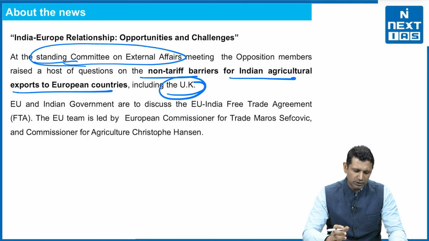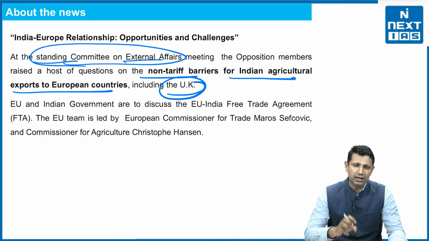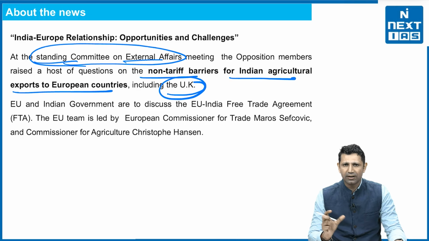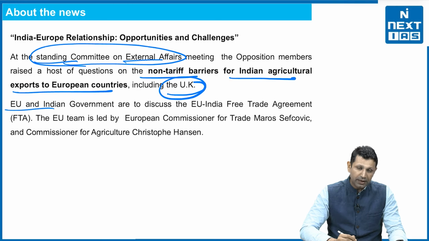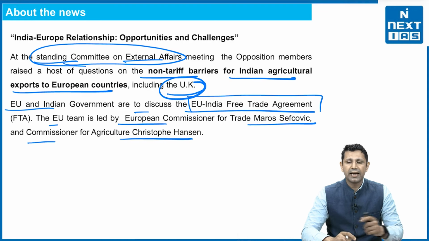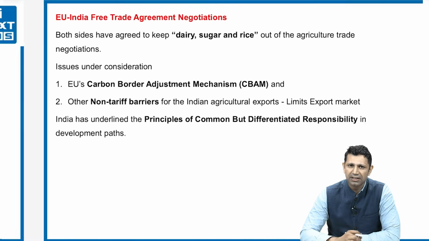So the Standing Committee on External Affairs have asked questions regarding how India is going to negotiate regarding the non-tariff barriers that are being put on Indian products. So our area of concern here is what are these non-tariff barriers. We are going to understand that thing. The European and Indian government are discussing the India-European Union Free Trade Agreement. The EU team is led by European Commissioner of Trade Maros Sefcovic and Commissioner of Agriculture Christophe Hansen. That's why these particular questions are being asked here.